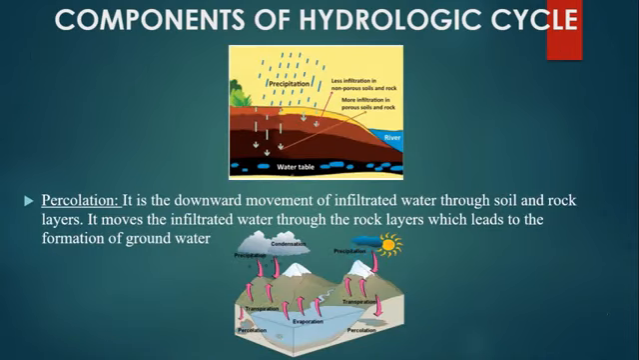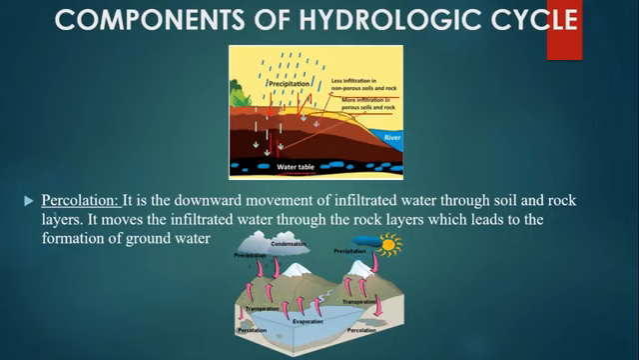Let's see the picture. So here we have the precipitation. Rain falls in the form of precipitation. If the soil is porous, the water enters into the soil and is stored as underground water. If the soil is non-porous, then the water will run off.